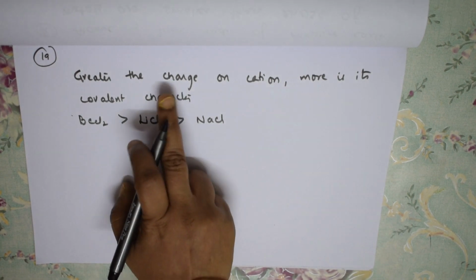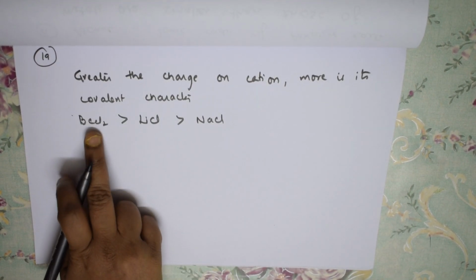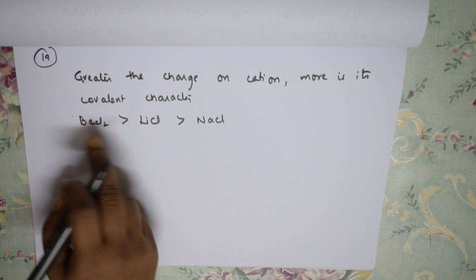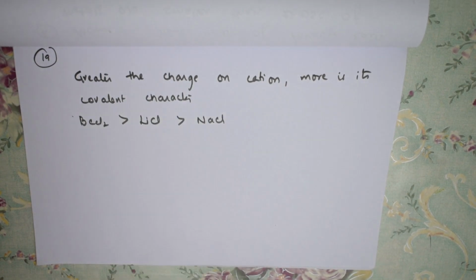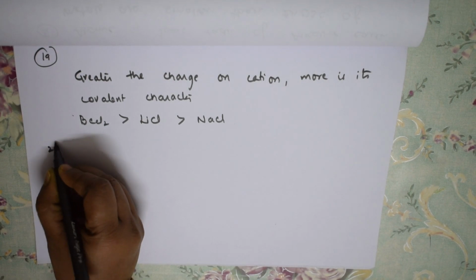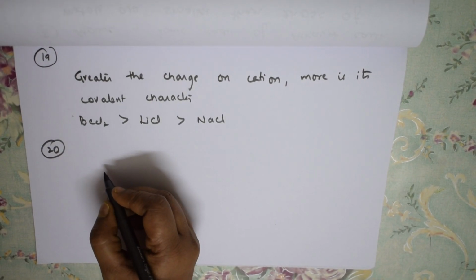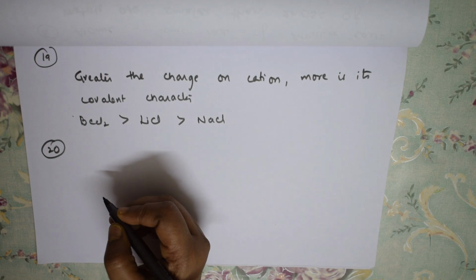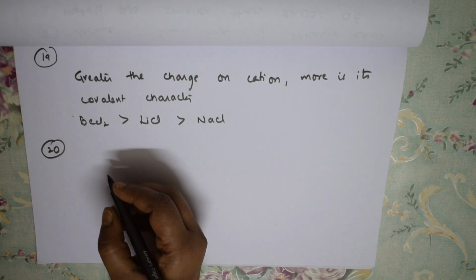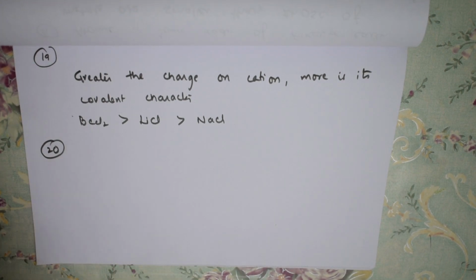Yes, so the greater the charge on the cation, the more is its covalent character. So the cation charges are +2, +1, +1. Done. Okay, now let us take it in terms of ionic sizes. Always remember the order of ionic size. Normally, the size increases from top to bottom.